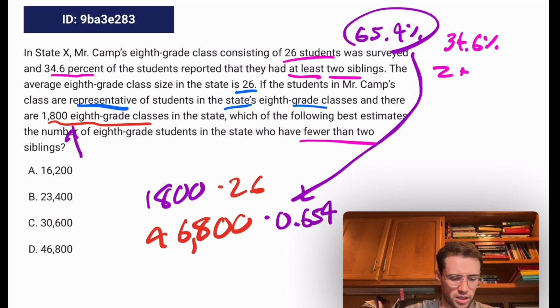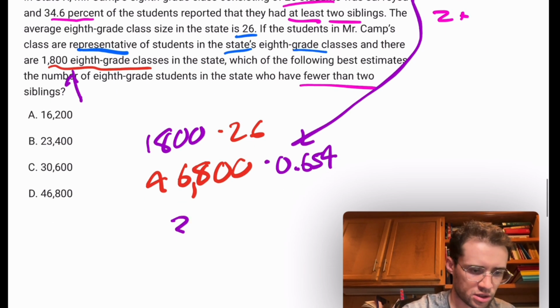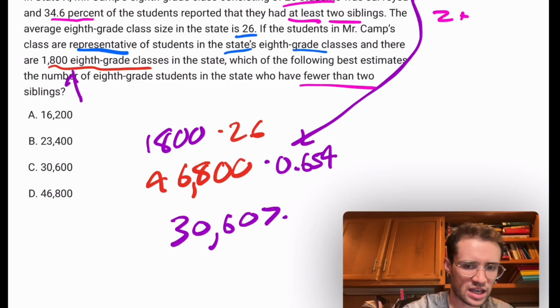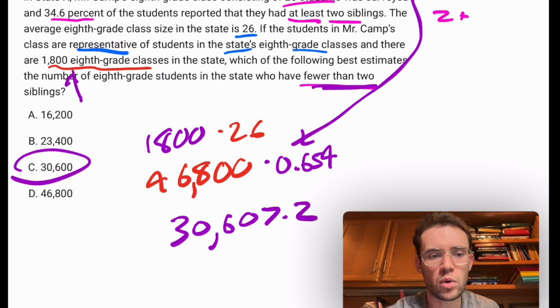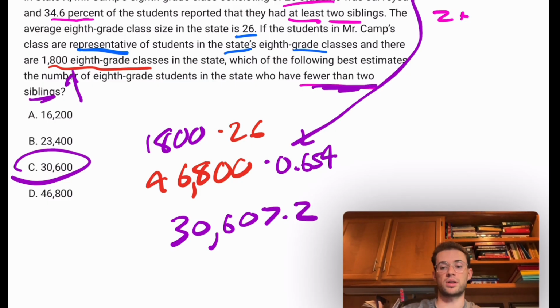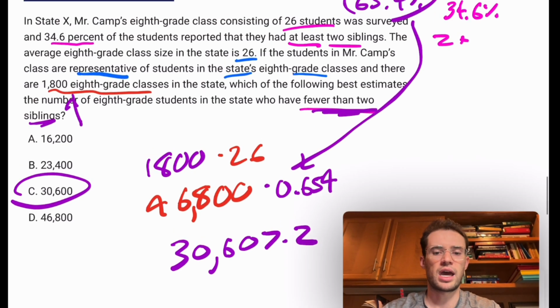46,800 times 0.654 gives us 30,607.2. So it's going to be something close to that. They round to the nearest 100 students, so it's 30,600 students who would have fewer than 2 siblings, so either 0 or 1 siblings. Right? That would be how you would do that.